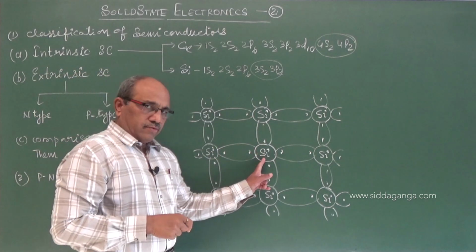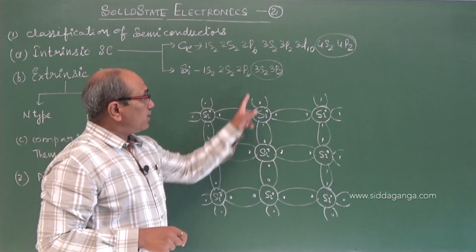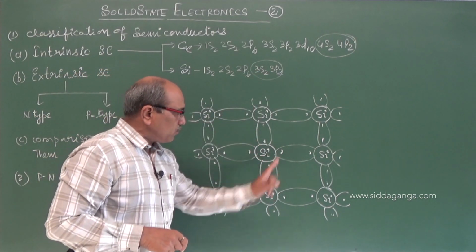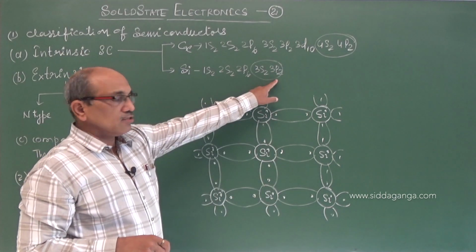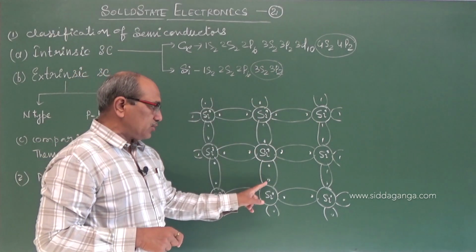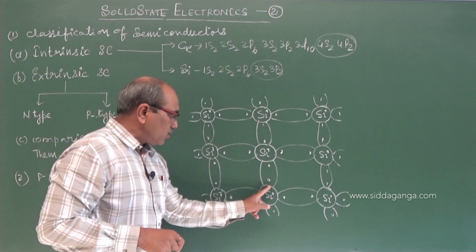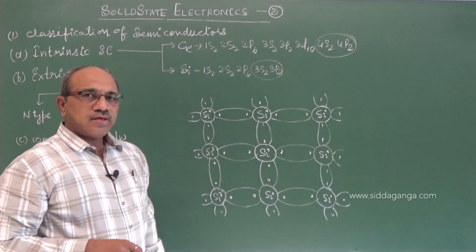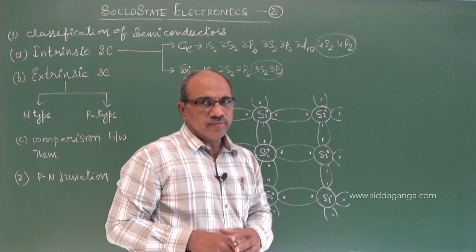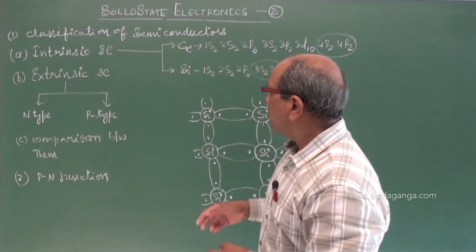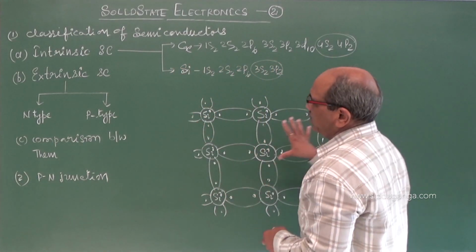So this silicon has 4 electrons, 1, 2, 3, 4. The necessary 4 electrons to stabilize itself are shared from the neighboring 4, 1, 2, 3, 4. Thereby it gets stability. Now this covalent bond is completing.